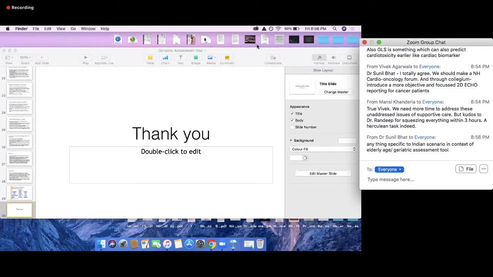Pragnya, there is a comment from Dr. Sunil. Anything specific to the Indian scenario in the context of geriatric assessment tools?